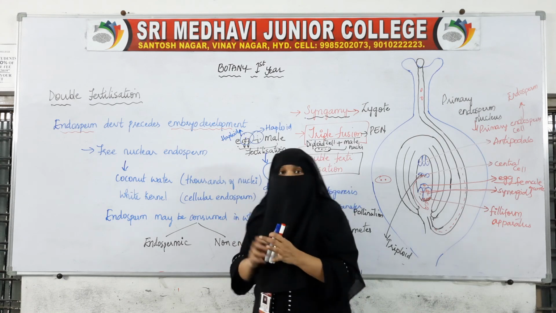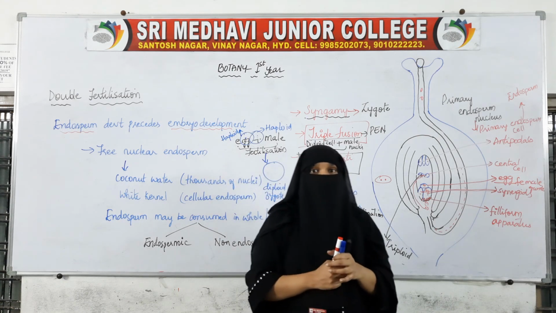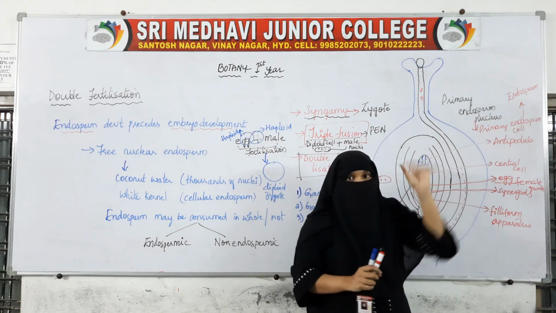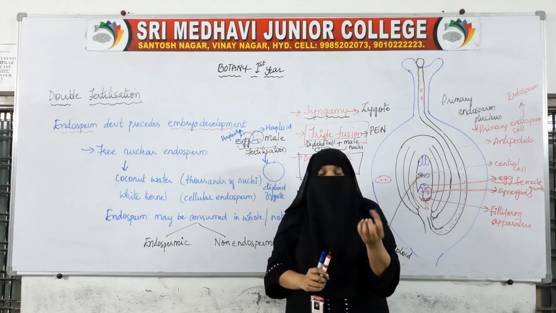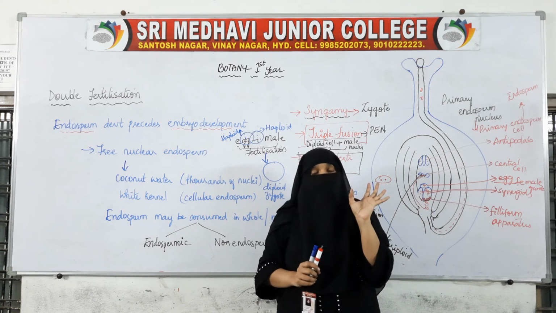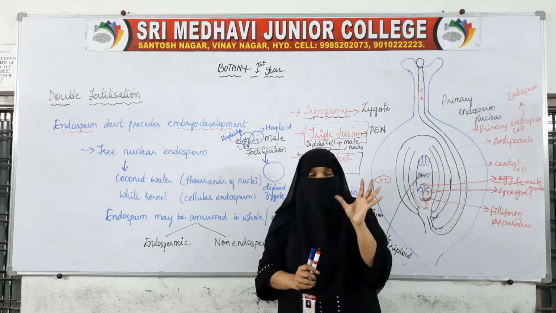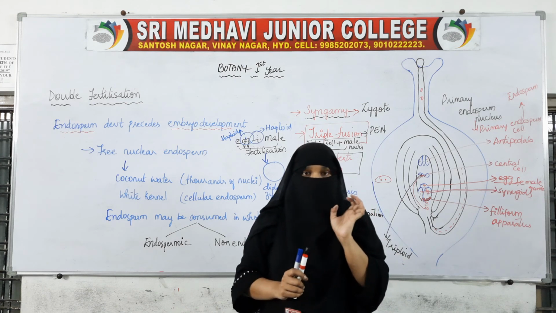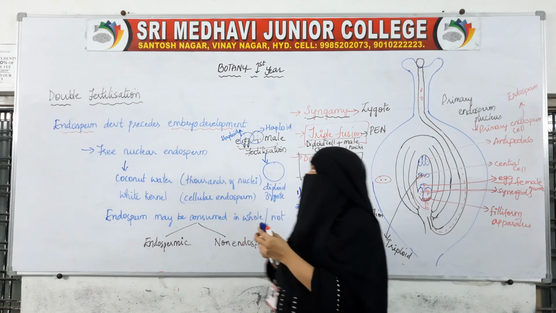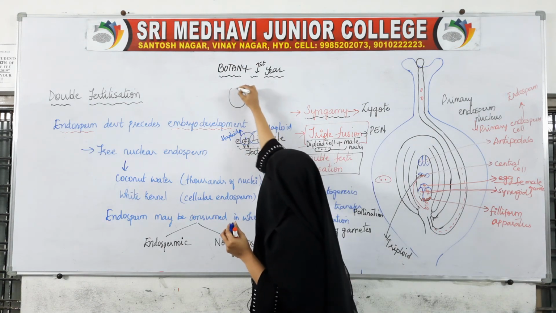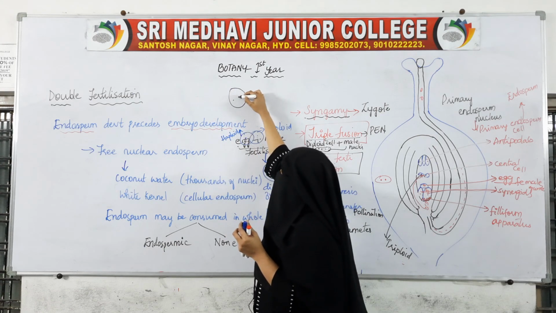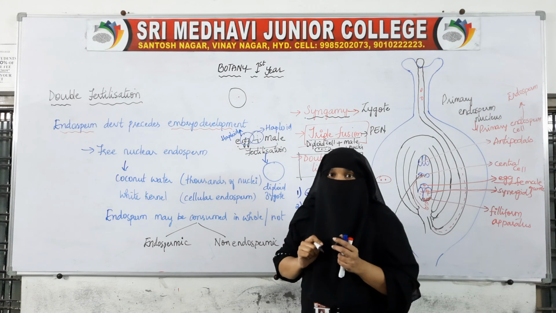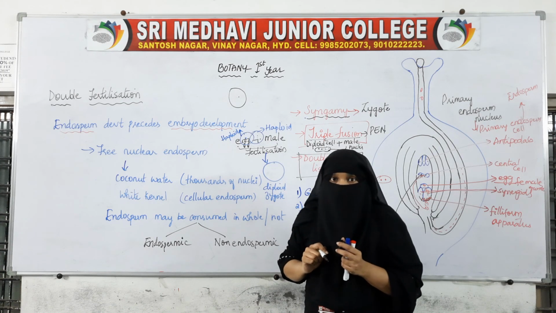Now, after the endosperm is formed, many nuclear divisions will take place inside the endosperm. The nucleus will divide many times. For example, if this is the endosperm and this is the nucleus, we have seen the process of cell division.